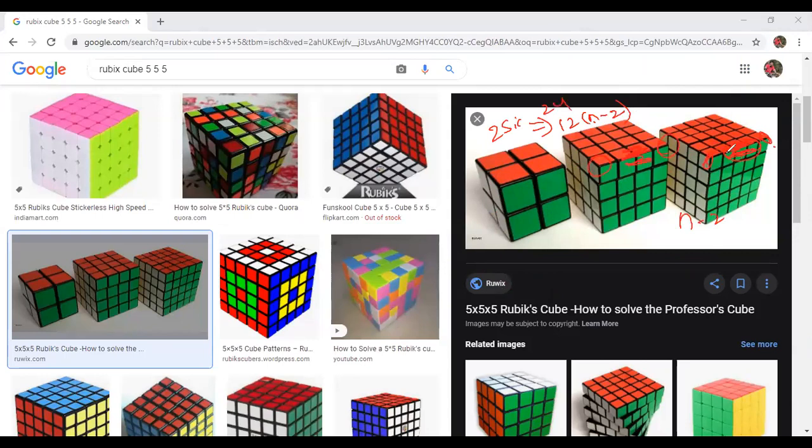Similarly here, total 5. If I remove this one and this one, in the middle I have 3 cubes. Yes or no? That means 5 minus 2, n minus 2, 3 cubes I have. Like that, over 12 edges, the total will be 36. So whenever somebody is asking how many cubes are there which are two side painted, your answer will always be 12 into n minus 2. If it is clear, type Y.